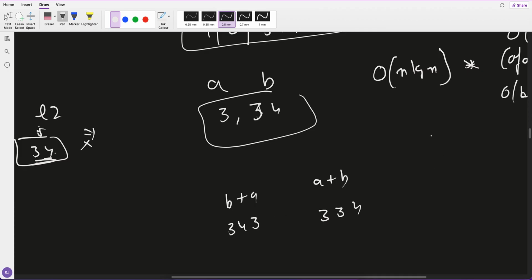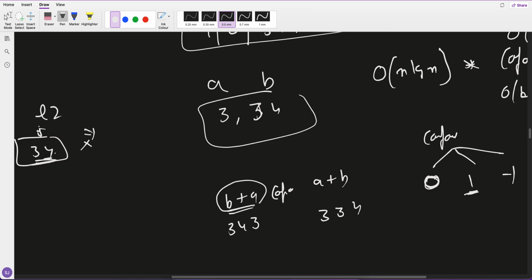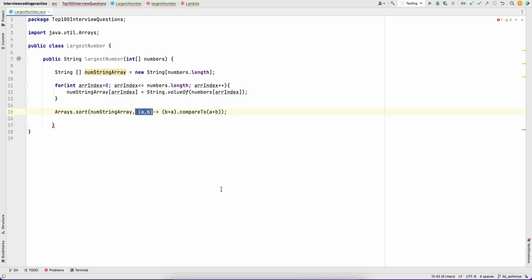The compare function returns three things: 0, 1 and -1. It returns 0 when they are equal, 1 when b plus a is bigger, and -1 when the second one is bigger. During the sorting I have given the comparator like this.